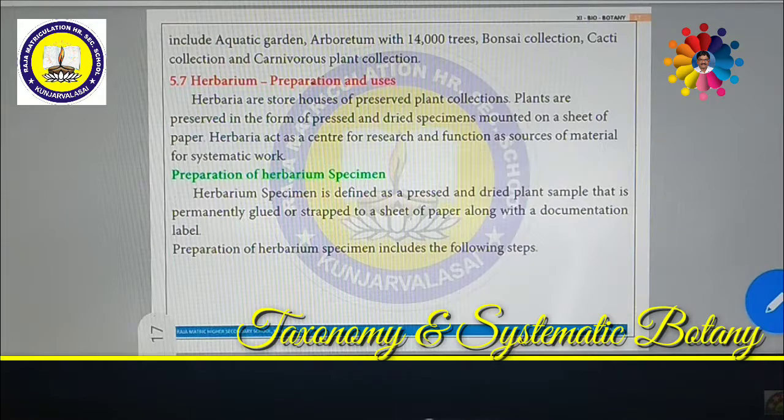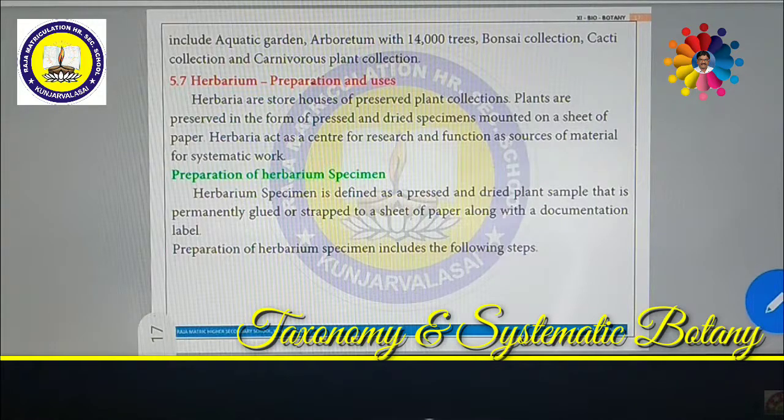For example, wheat plants available in the entire world is a monograph. Wheat plants available in Tamil Nadu is a revision. A book that deals with all the wheat plants available in the world is called a monograph. Another book that deals with the wheat plants available only in Tamil Nadu is called a revision.